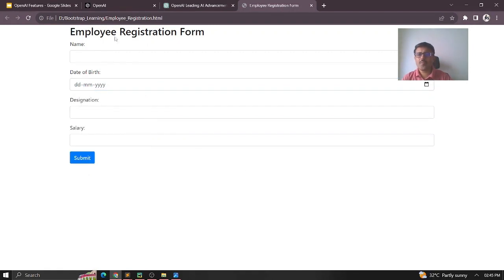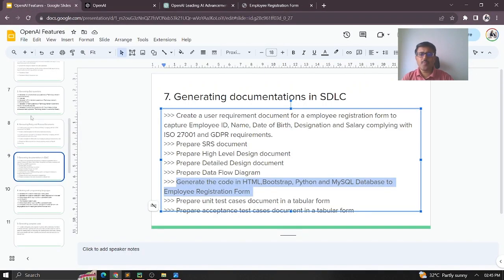Are you getting it? Okay, so in a similar way my Python code is there, and for my database, whatever query is required, it has created. So accordingly, you can use this info and create the backend coding and complete that. Now, for the same thing, I'm preparing the unit test cases document. Let me show how to prepare it here.